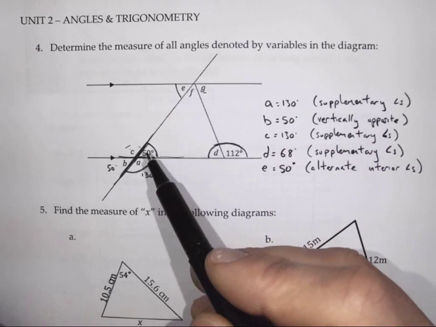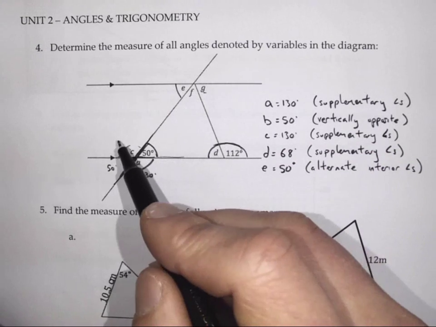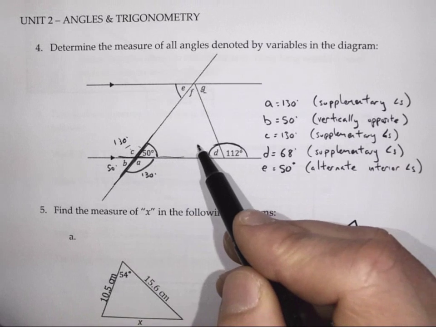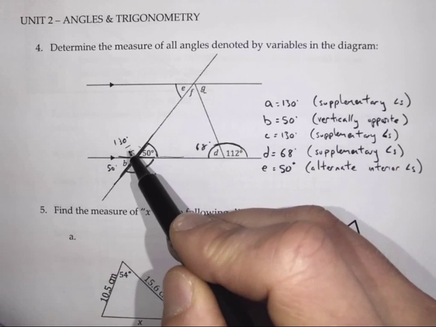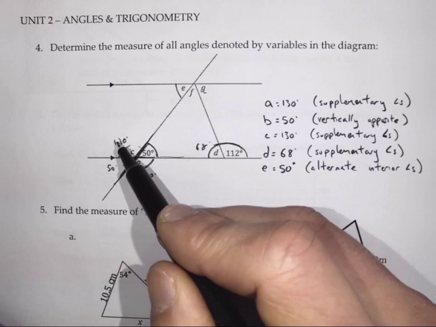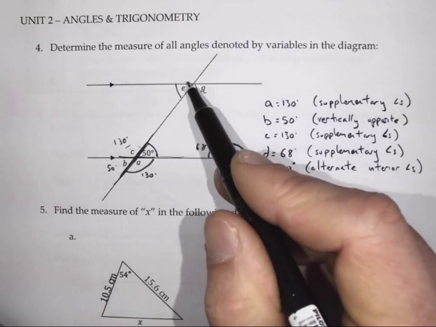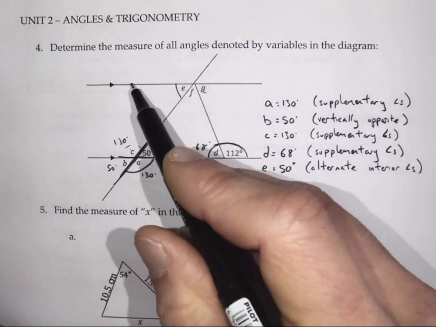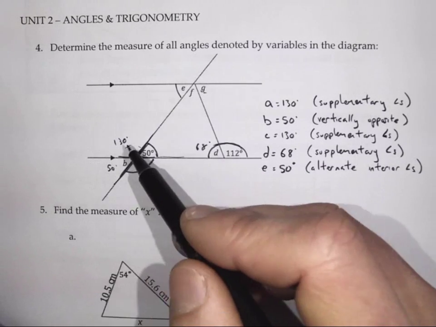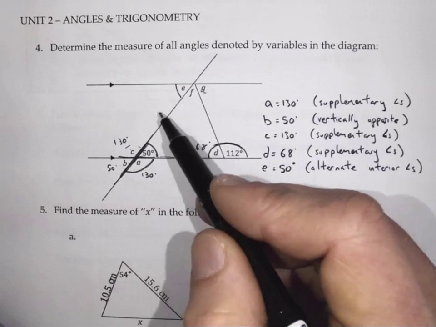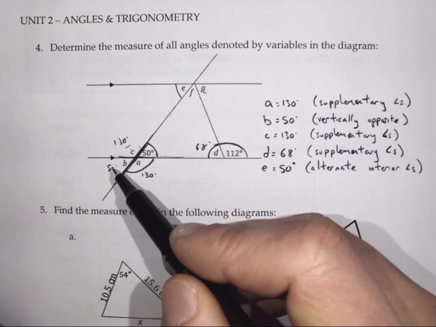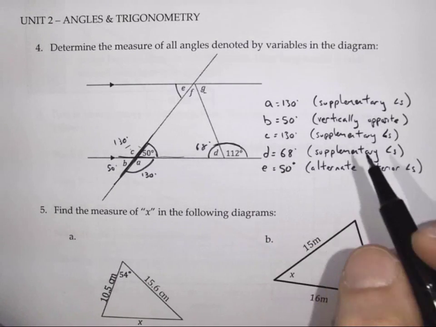Now, I could make an argument actually that instead, that's 130 degrees and that's 68 degrees. I could argue instead that E and 130, well, they form this C rule, which says they have to add up to 180 as well to make that 50. Or I could say that angle E and angle B make up an F rule and are corresponding angles.